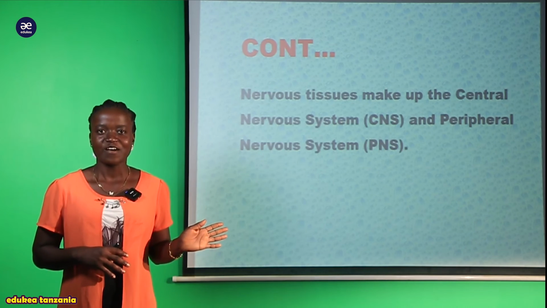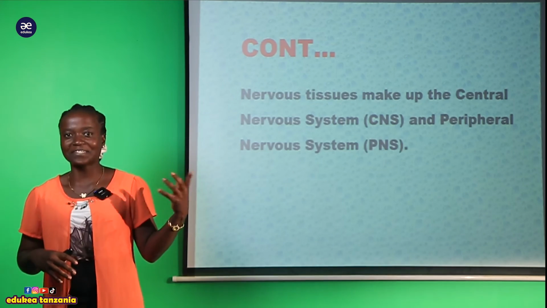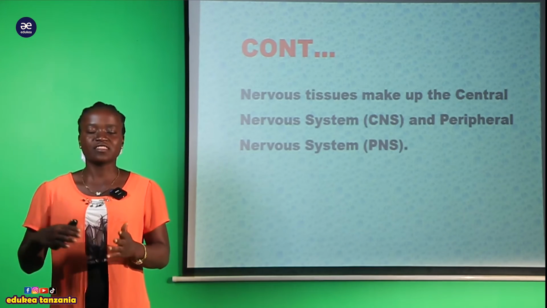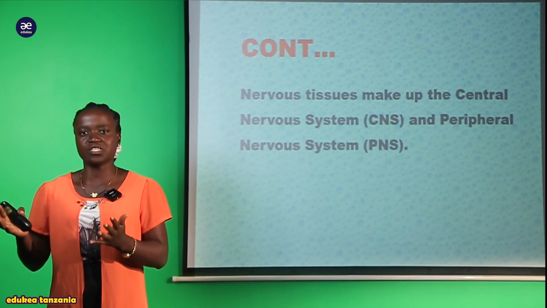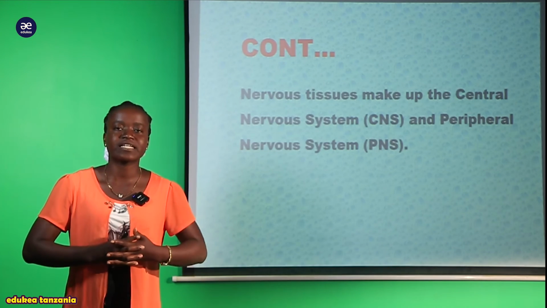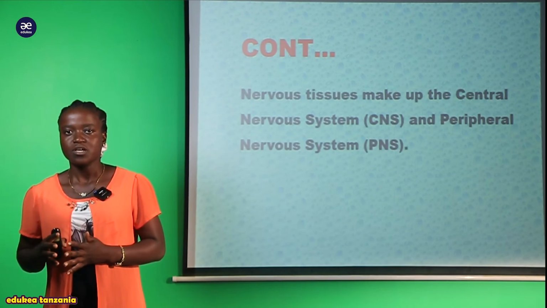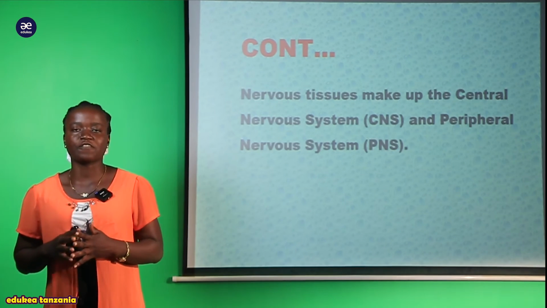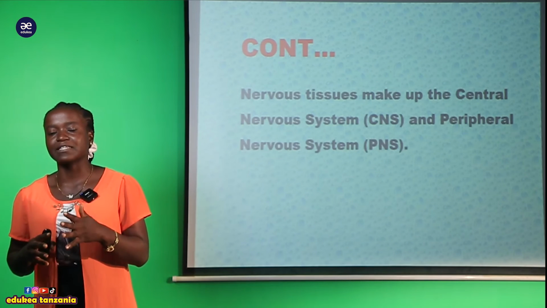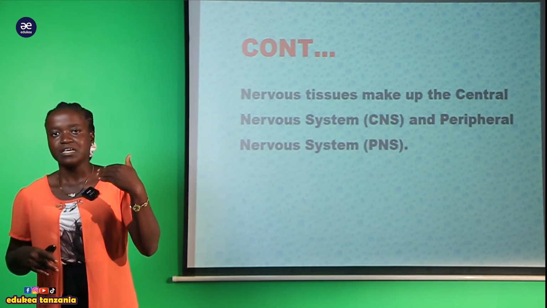So my student, for more clarification about what is this nervous tissue and how it is involved in the coordination that is occurring within the human body, we are going to discuss it in detail in the next session. So make sure that you follow the next session, where we are going to discuss the nerves, the nerve tissue, including the neurons and so on.